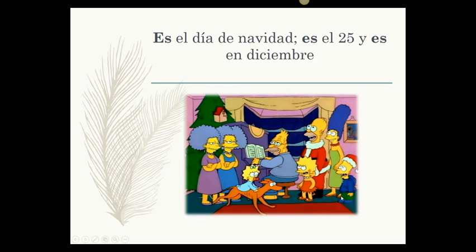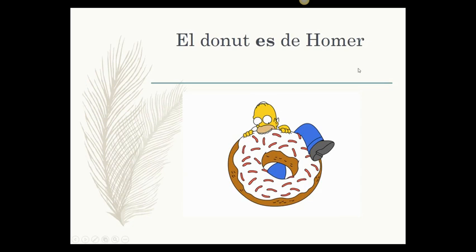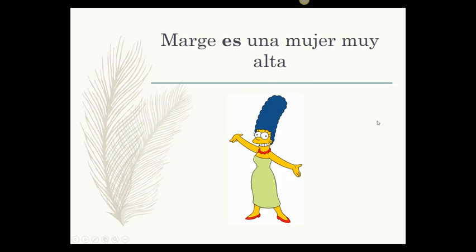And then let's look at the examples. Es el día de Navidad, es Christmas Day. Es el 25, es the 25th, y es en diciembre. El donut, sometimes some people call it dona, la dona, or el donut, es de Homer. So it's Homer's donut. So es de possession. Marge es una mujer muy alta.